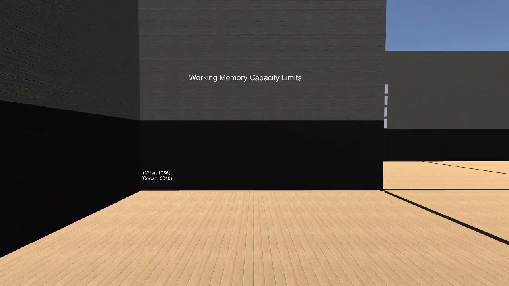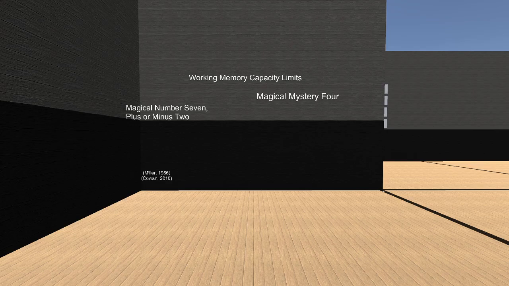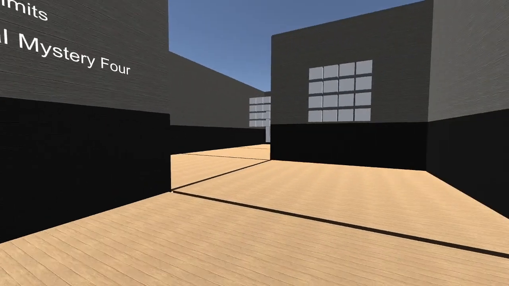So we ask, can episodic encoding be optimized if the amount of information between boundaries can be maintained within working memory? In a classic paper, the capacity was defined as 7 plus or minus 2 items. Later work has defined the capacity as 3 to 5 chunks.